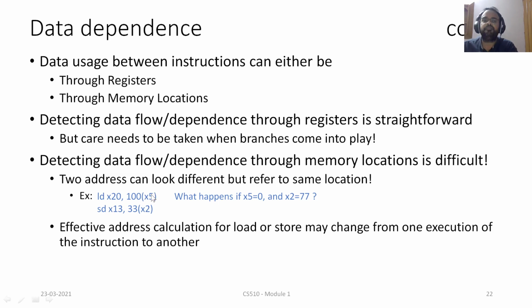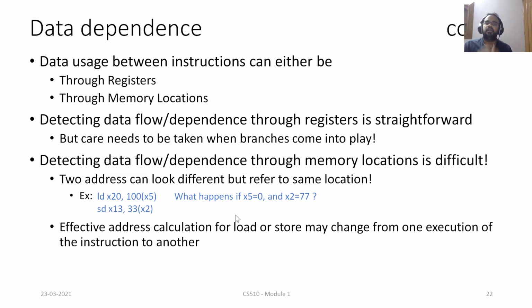Another level of complexity: let's imagine that both these instructions are part of some loop. For the very first time, x5 is 0. Let's say this is iterator i, and there is another iterator j, let's say x2. For the first time, x5 is 0, x2 is 0, so there is no data dependency between load and store. But what happens if x5 is 0 and x2 is in the inner loop, which is looping around 100 times? Whenever x2 is 77, there is a dependency between these two. So all this we can't foresee beforehand.